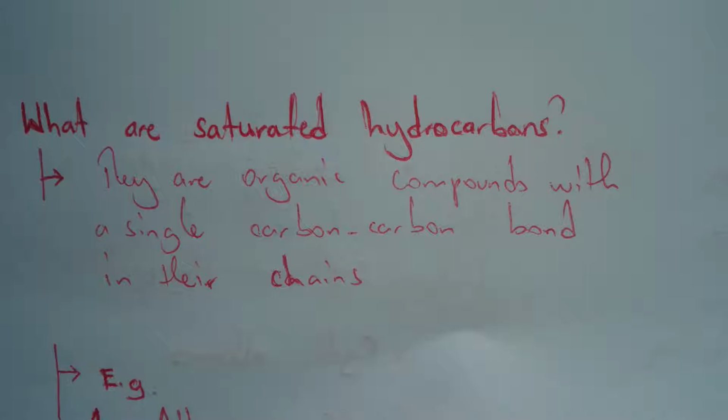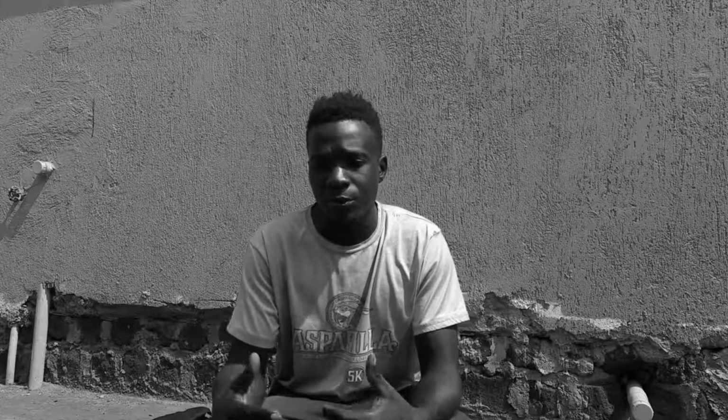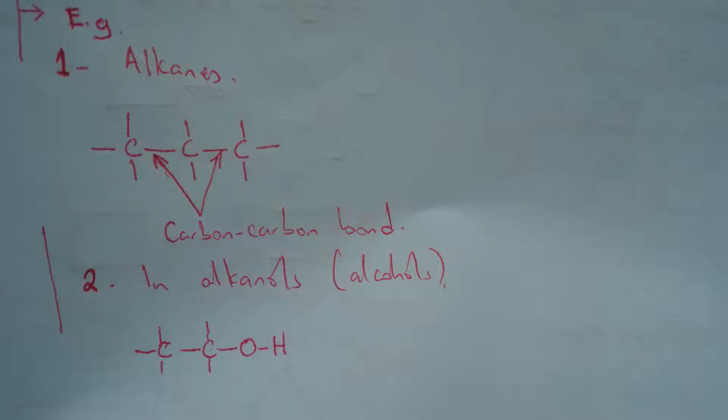The same applies here, to saturated organic compounds. You'll find that organic compounds, most of them are made of carbon and hydrogen mainly, though they can be accompanied by other elements or other groups of atoms. It shows that these compounds have what we call a carbon-carbon bond, or bonds.